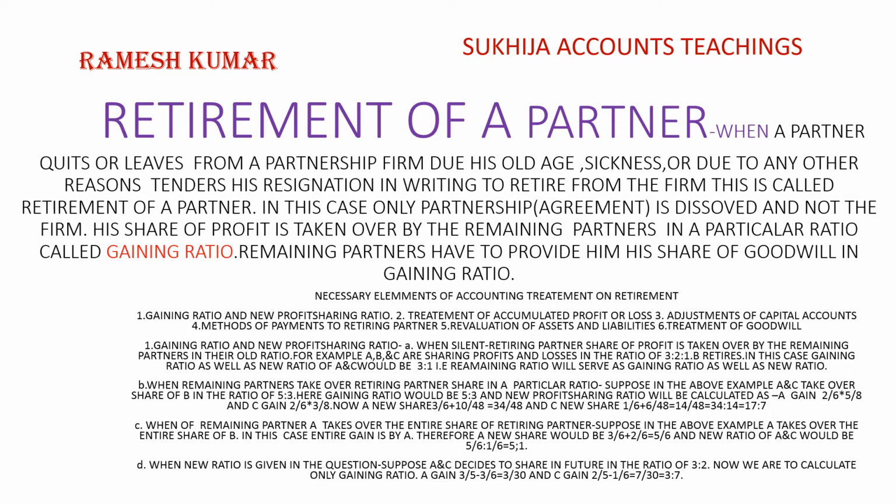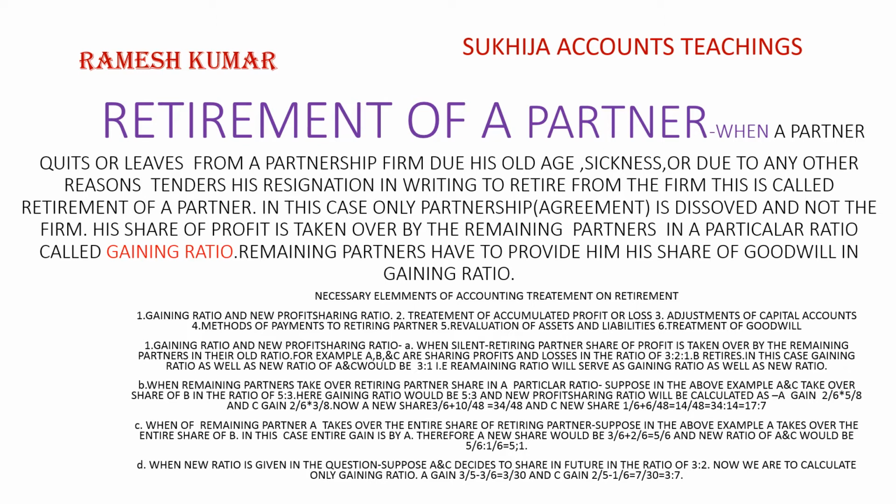B. When remaining partners take over the retiring partner's share in a particular ratio. Suppose in the above example, A and C take over the share of B in the ratio of 5:3.